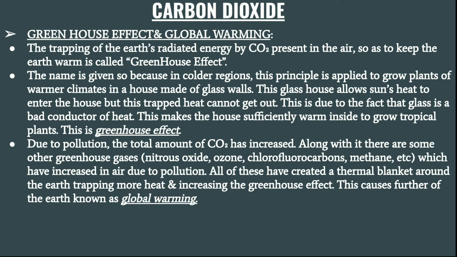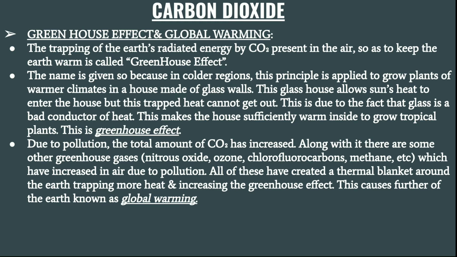The sun's rays come inside the glass house but do not reflect back outside, because glass is a bad conductor of heat, so it traps the heat inside, keeping the house warm. That is why it is known as greenhouse.